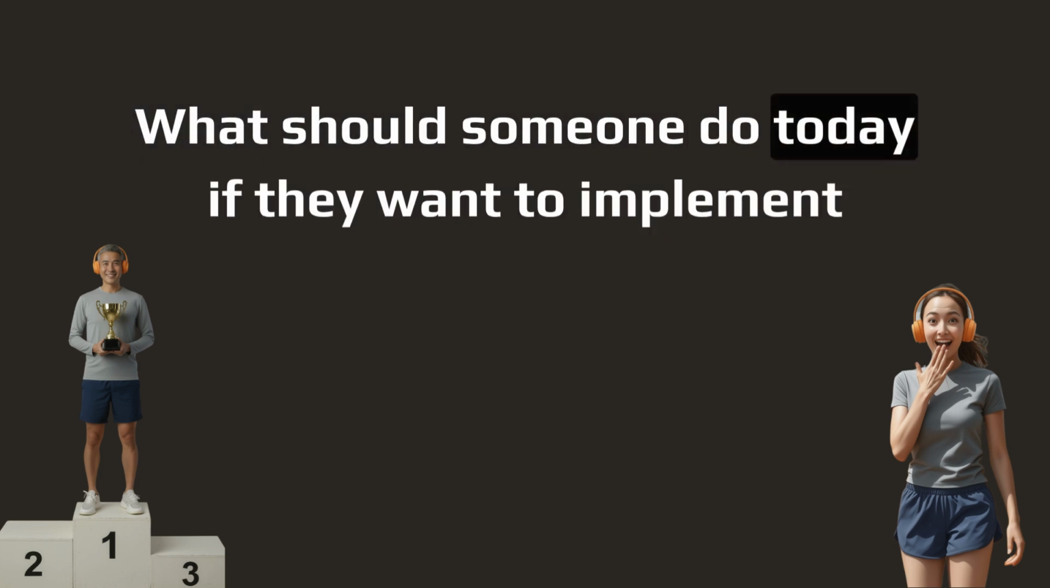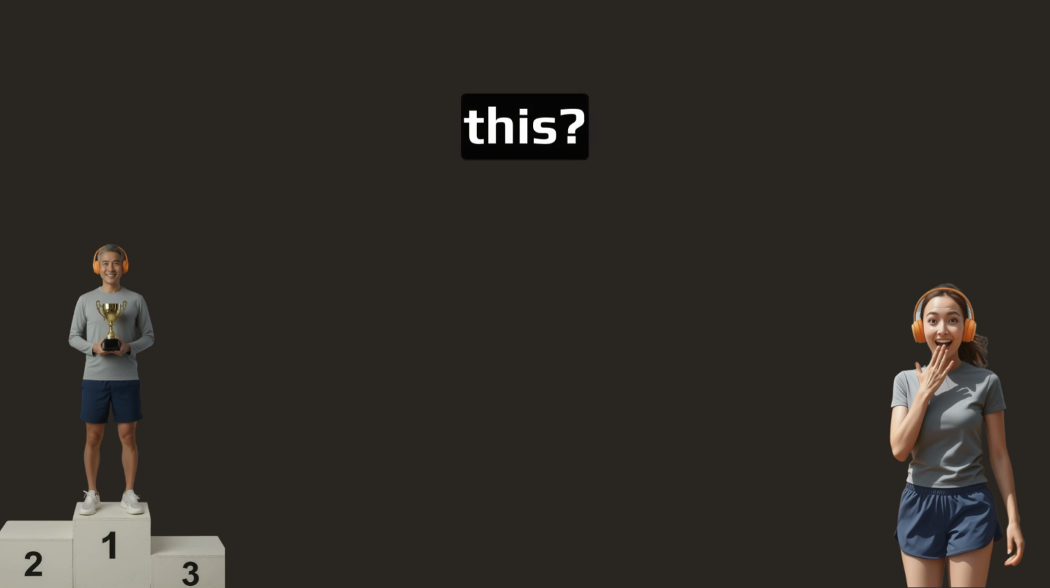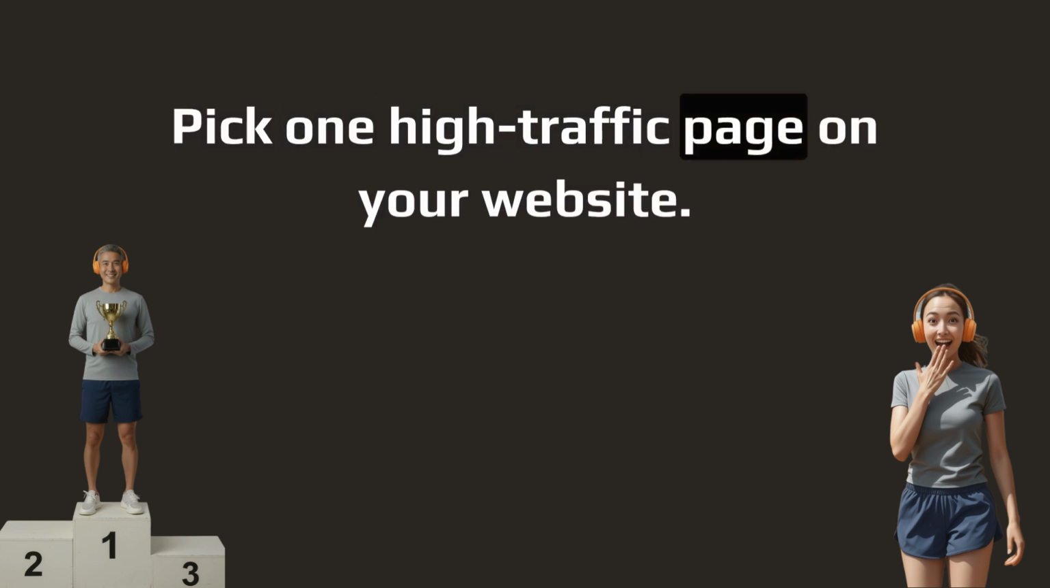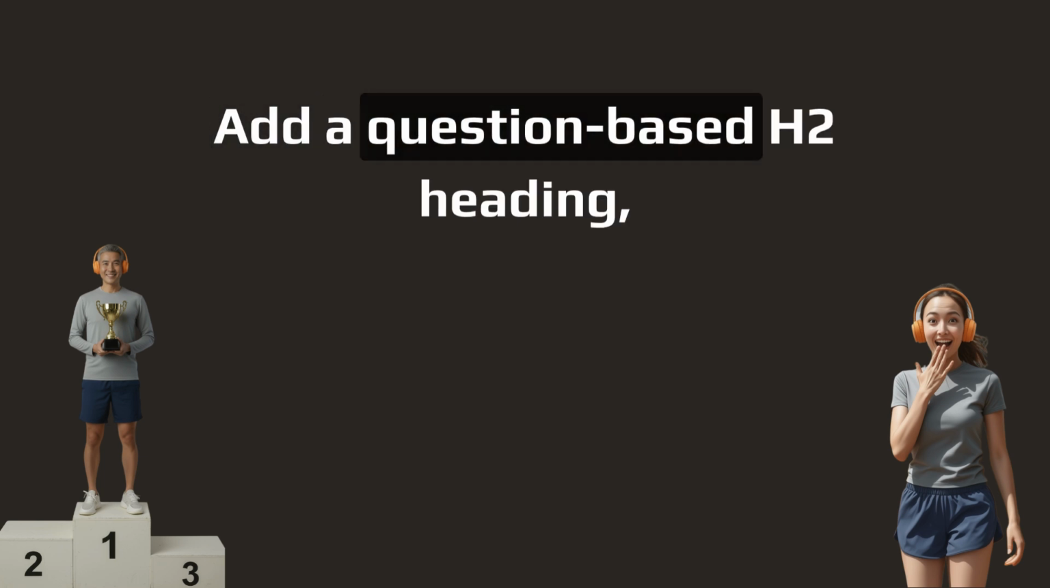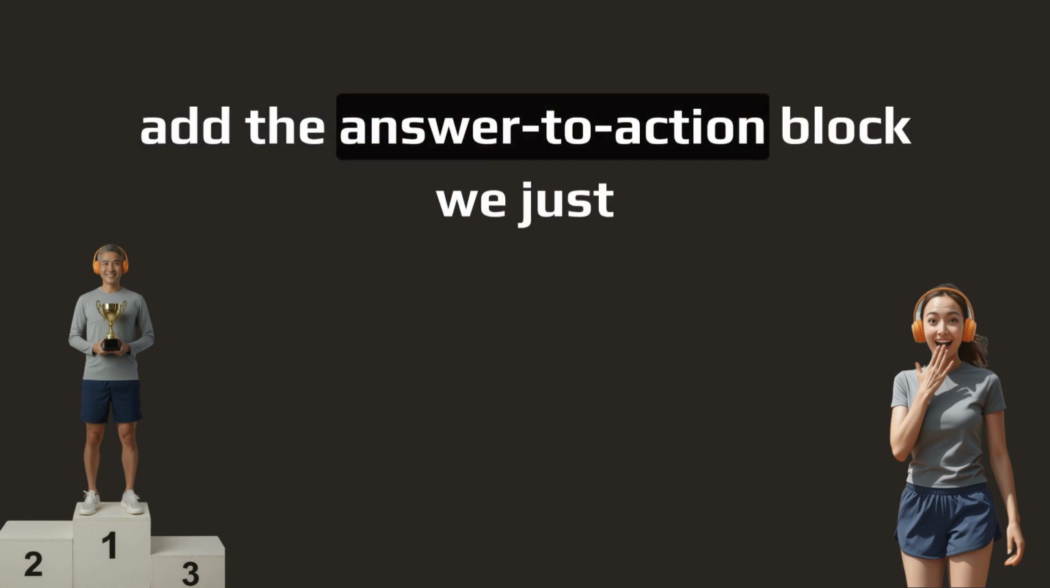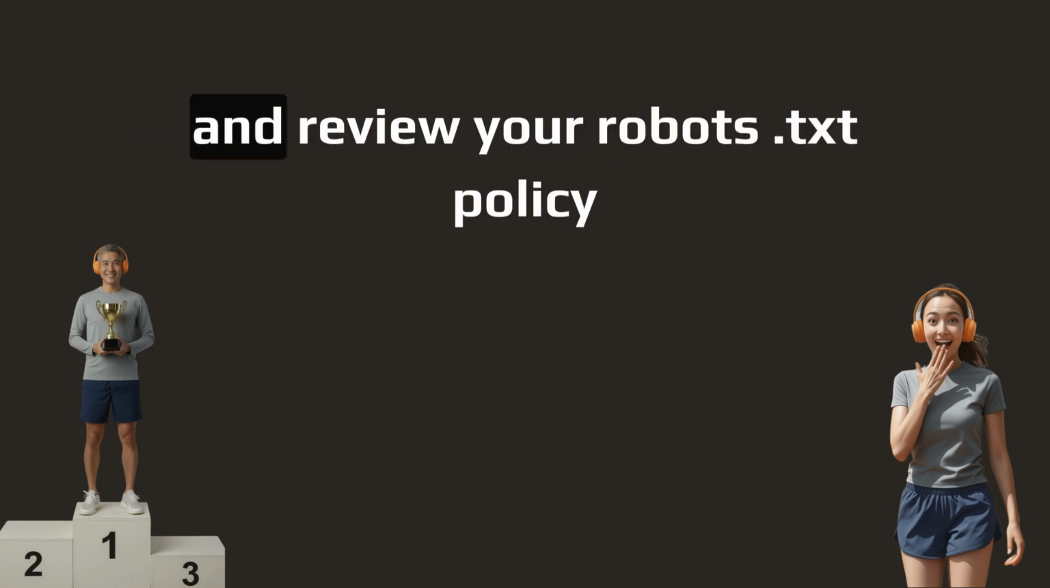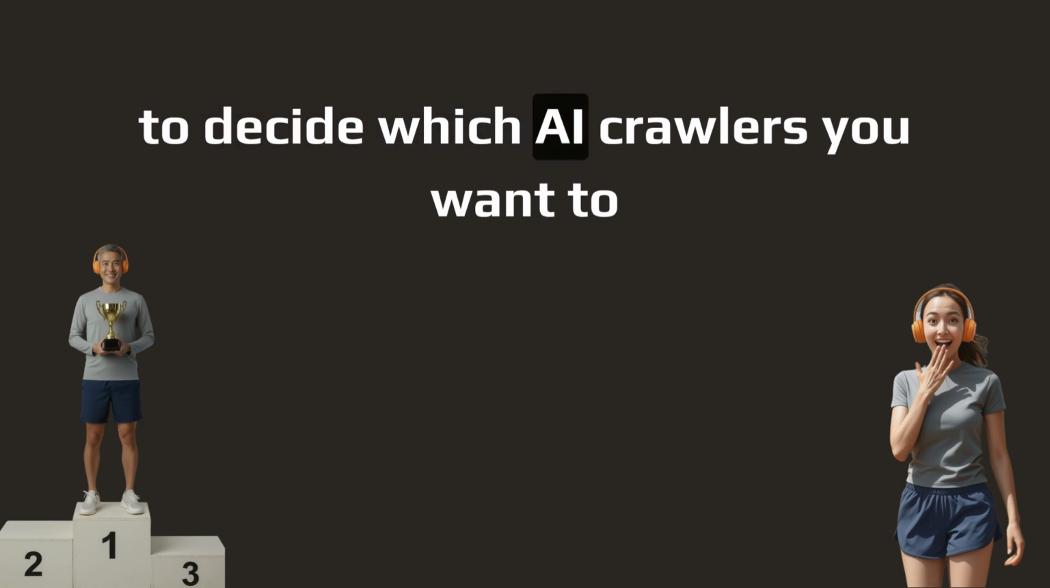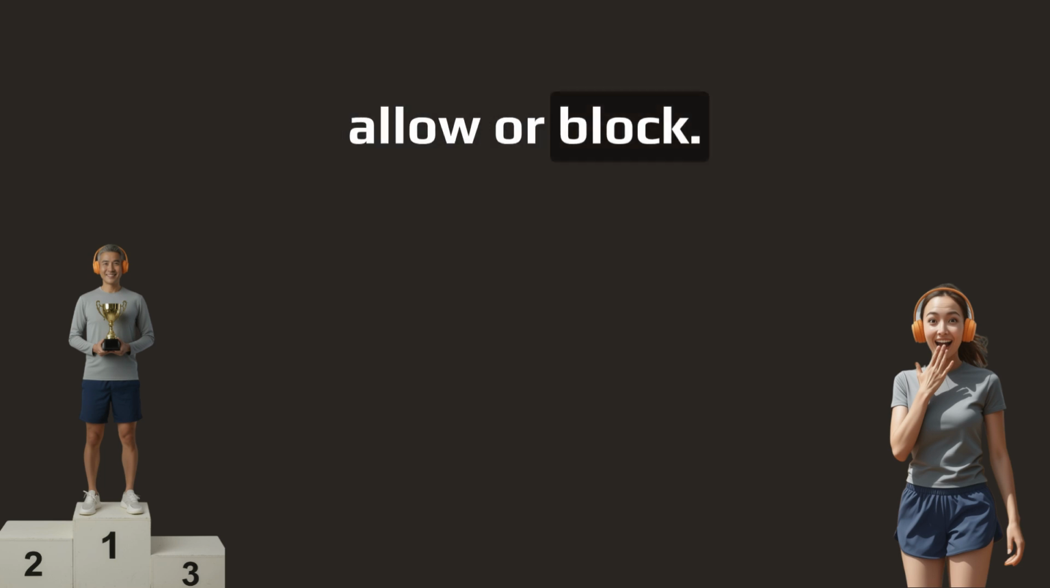What should someone do today if they want to implement this? Pick one high-traffic page on your website, add a question-based H2 heading, write a 2 to 3 line answer directly below it, add the answer to action block we just described, and review your Robots.txt policy to decide which AI crawlers you want to allow or block.